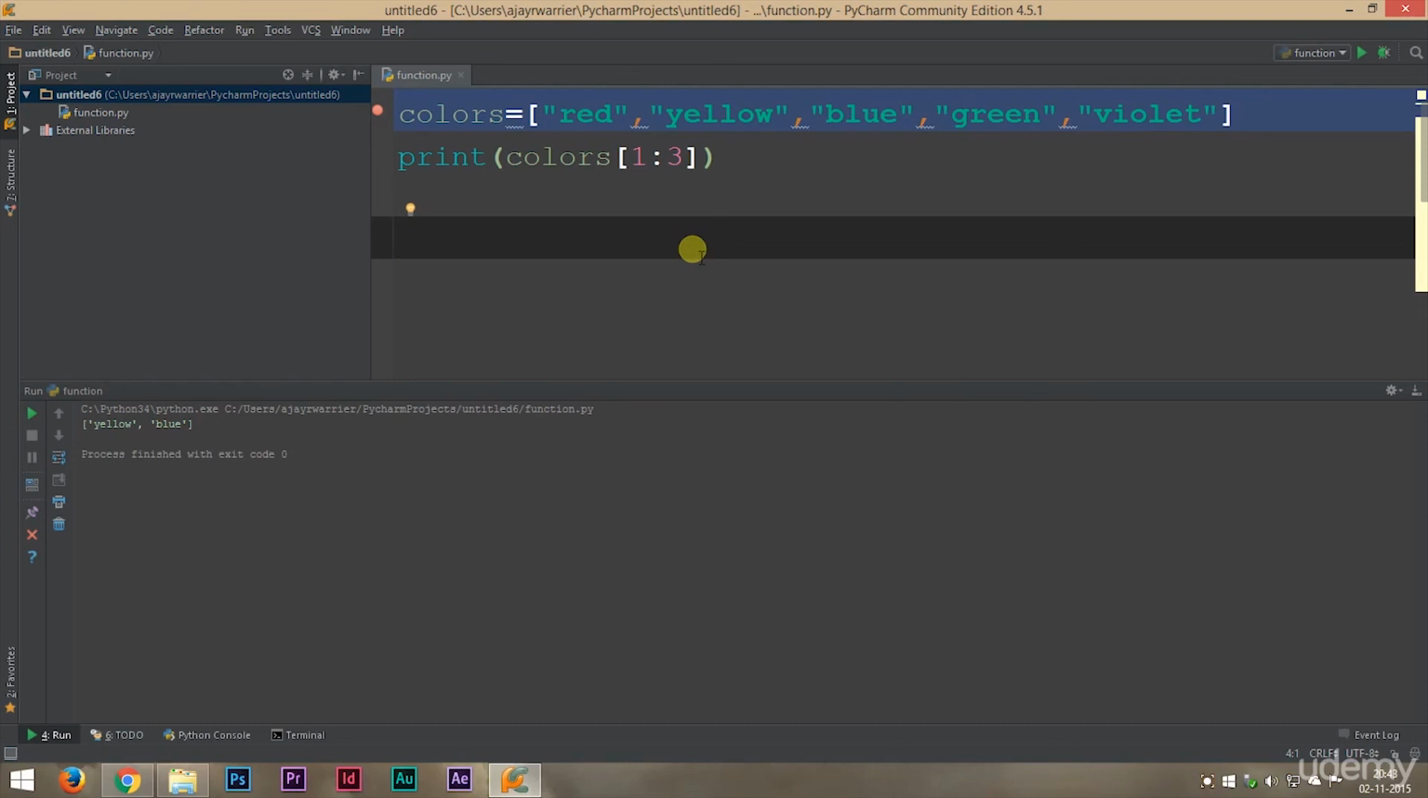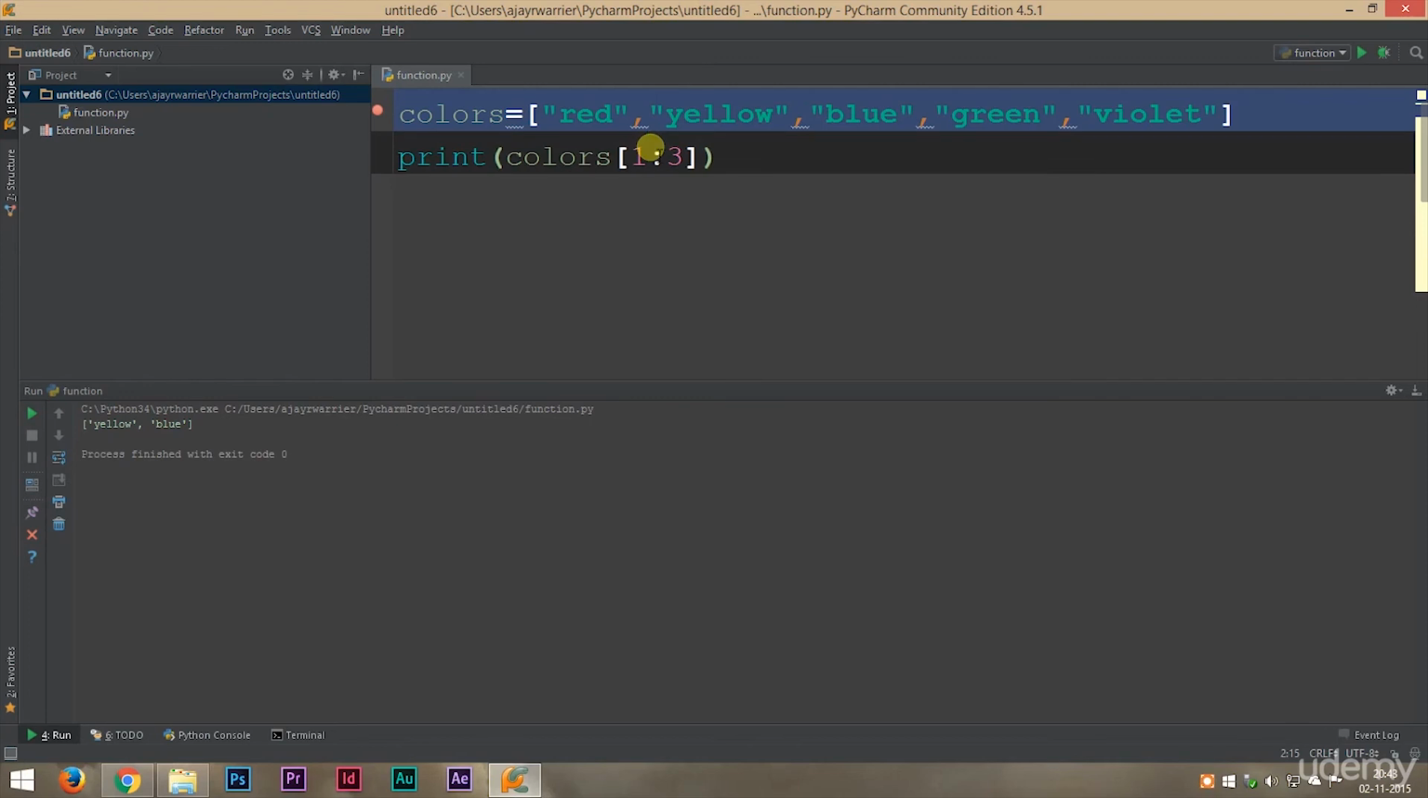Now, all the slicing that you can do on a string, you can do on a list. Now without any lower limit, we just put in the upper limit. That means it will print all the elements up to our upper limit minus 1. That means up to our second element. It will print all the elements inside the list up to our second element. We'll run this and we get red, yellow and blue.